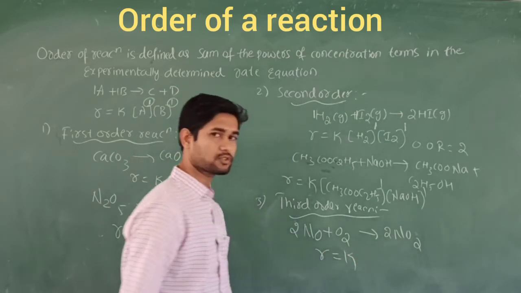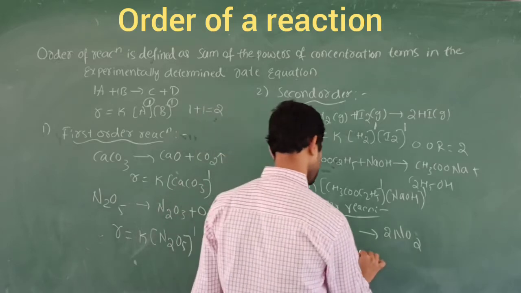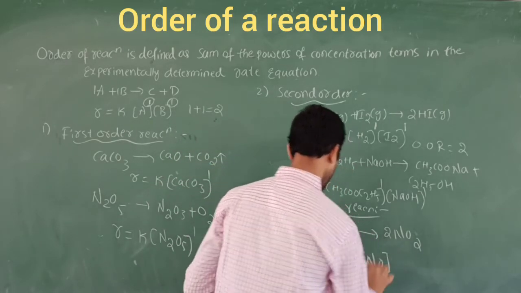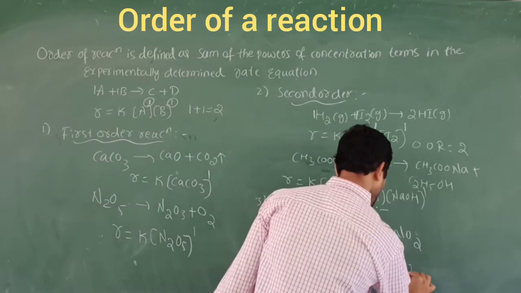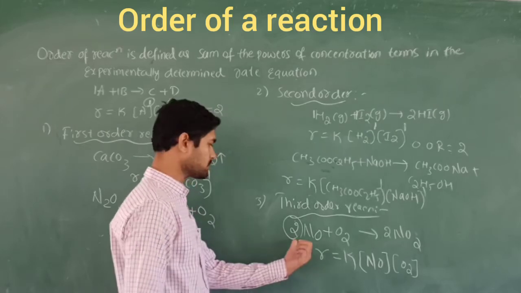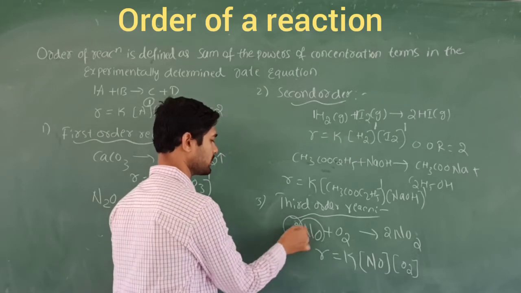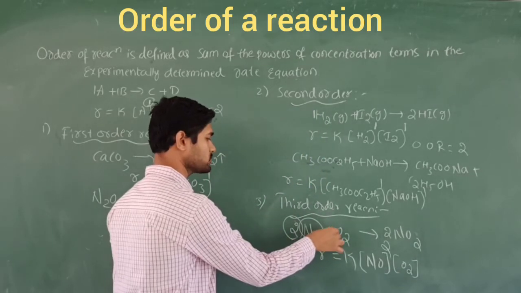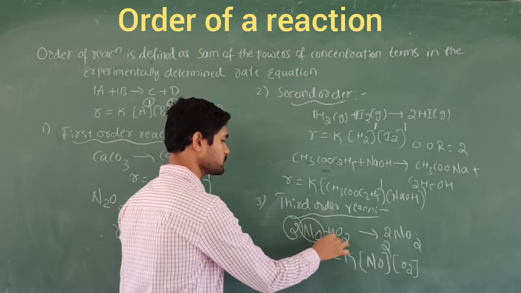K means the rate constant of this reaction. That is, you should consider the concentrations of the two reactants, NO and oxygen. Let's look at the powers here. First we should consider the coefficient. What is the coefficient of the reactant NO? It is 2. And what is the coefficient of oxygen? Nothing is written there, which means it is 1 only.